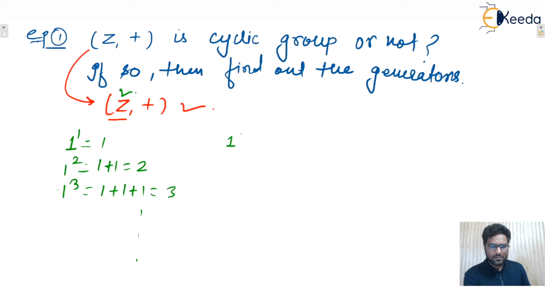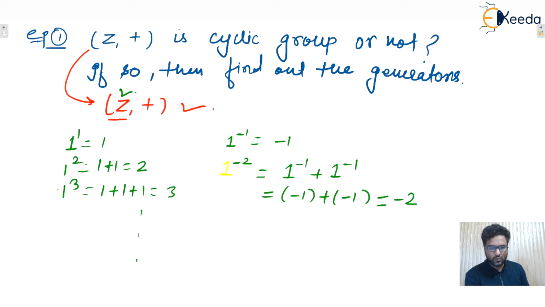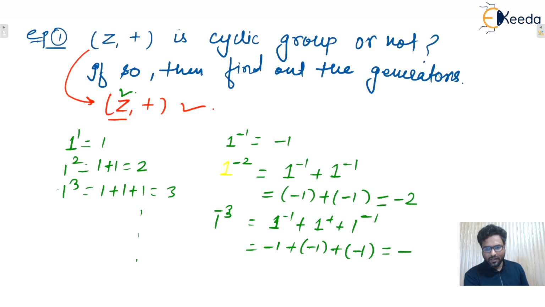Similarly, if we raise negative powers, what is the inverse of 1? Minus 1. Now, what is 1 raised to power minus 2? It means inverse of 1 plus inverse of 1, and the inverse of 1 is minus 1, and minus 1 plus minus 1 equals minus 2. Similarly, 1 to the power minus 3 will be 1 inverse plus 1 inverse plus 1 inverse. Now 1 inverse is minus 1, so we get minus 3, and so on.